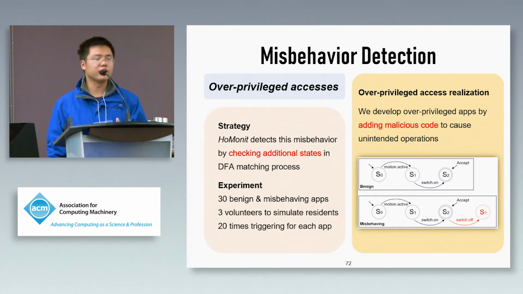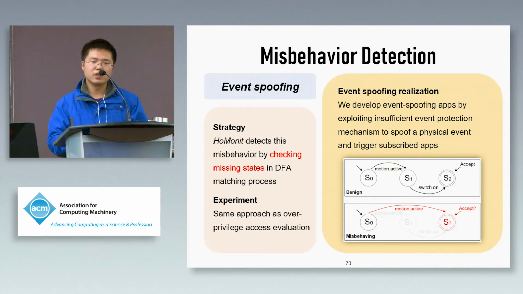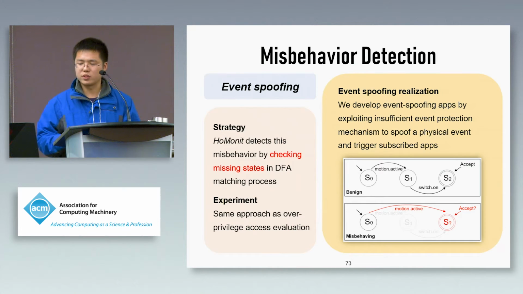Firstly, for the overprivileged access, we develop our overprivileged apps by adding some malicious code to cause unintended operations. And the detection strategy is to check the additional states in the DFA matching. For the event spoofing apps, we follow a similar way, and the detection strategy is to check the missing states in DFA matching.